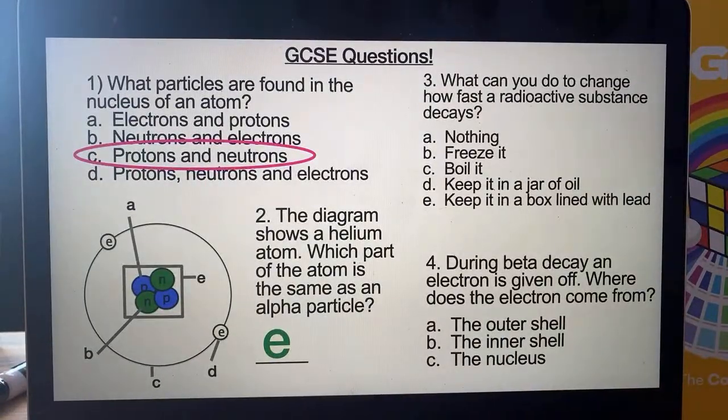What can you do to change how fast a radioactive substance decays? Nothing. It can't do anything. It's totally random. It is the genuine definition of random.